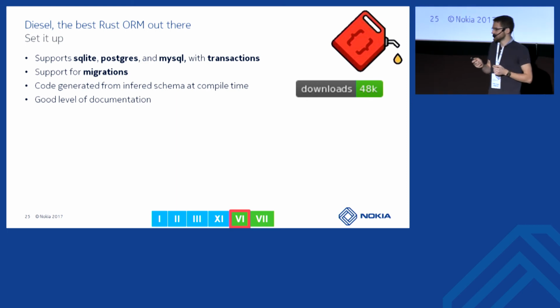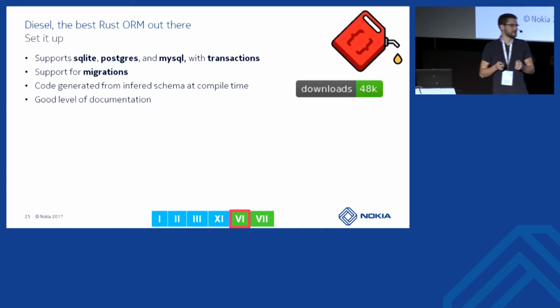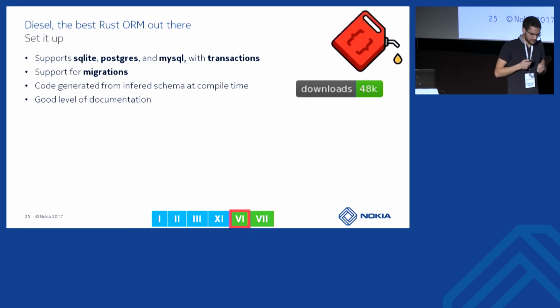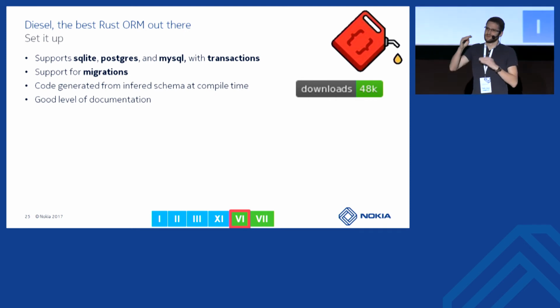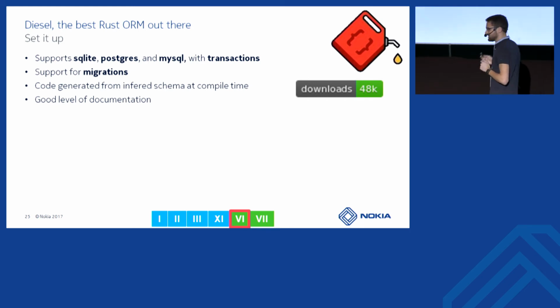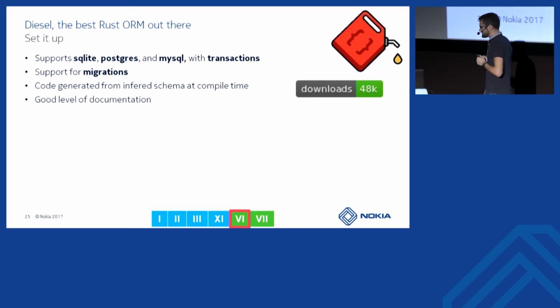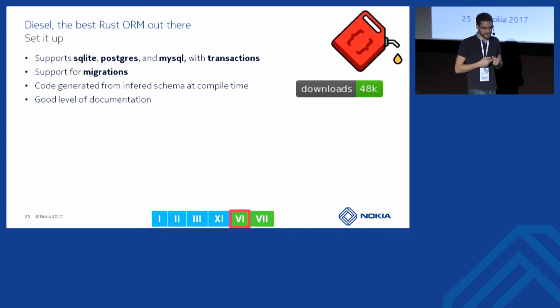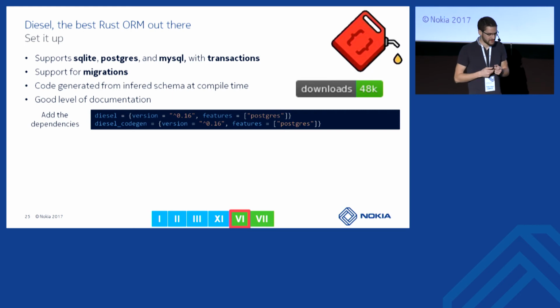Diesel currently supports SQLite, Postgres, and MySQL, and already has transactions. With it, you can run database migrations and so keep track of the evolutions of your schema. It will generate many things for you at compile time, and it has a very good level of documentation. So let's see how we can use it.